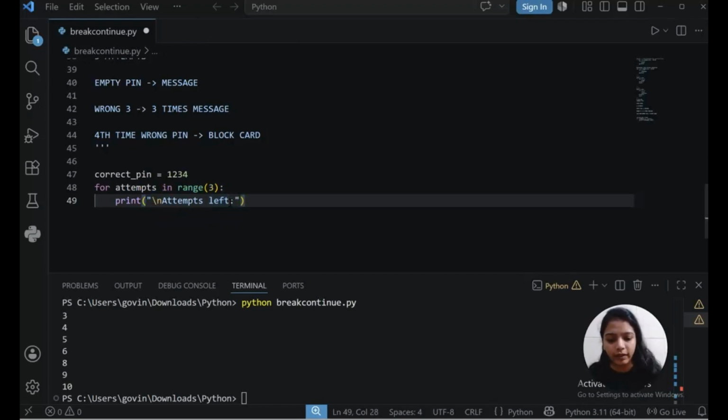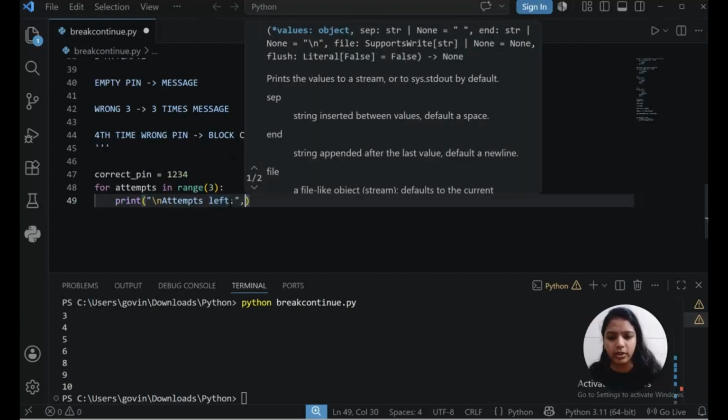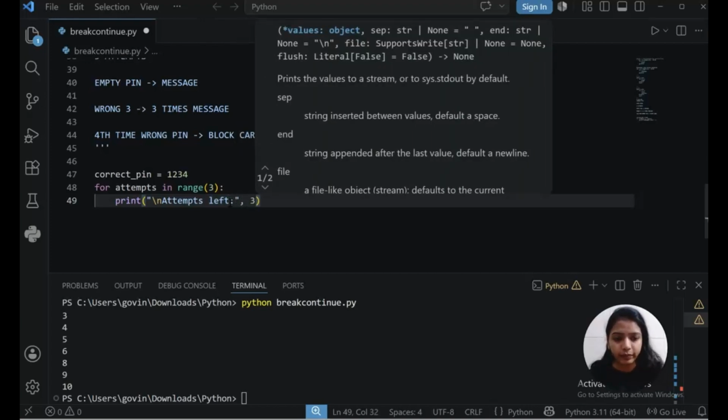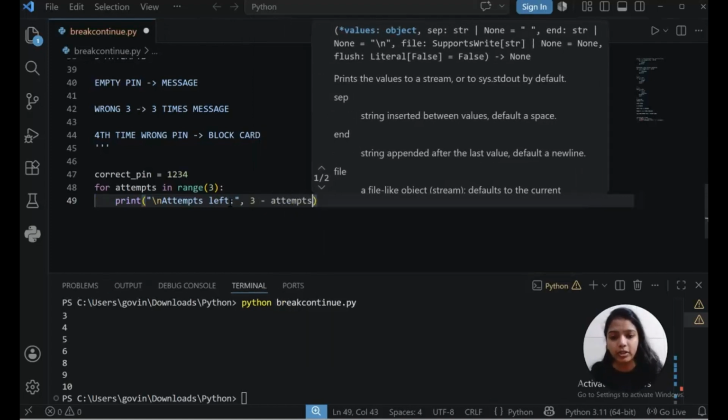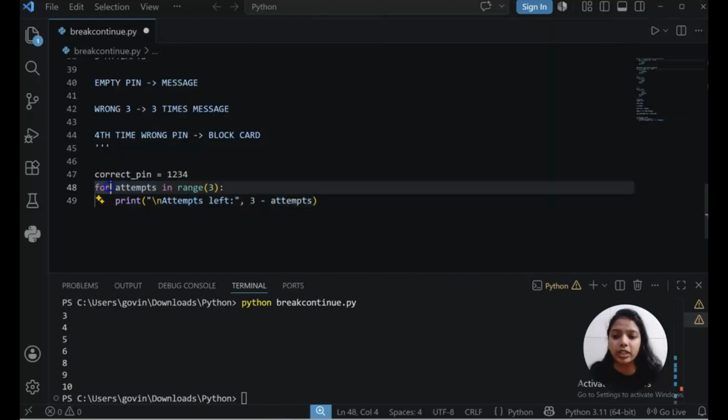Here we will give it in double quotes, and here 3 minus attempts. Why? Because the user has a total of 3 attempts. So the first attempt will be the first one. If the user is attempting for the first time, the user has 3 attempts left. Once the user is done with the first attempt, the user will have 2 now. First this will contain 0, so 3 minus 0 will be 3 attempts.